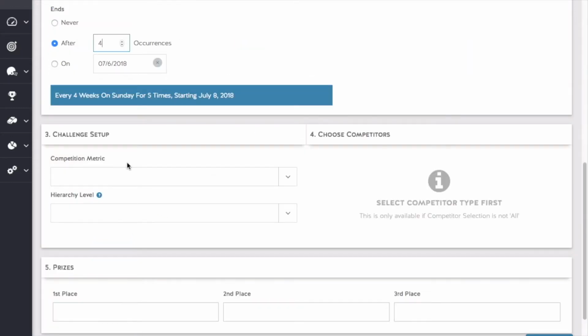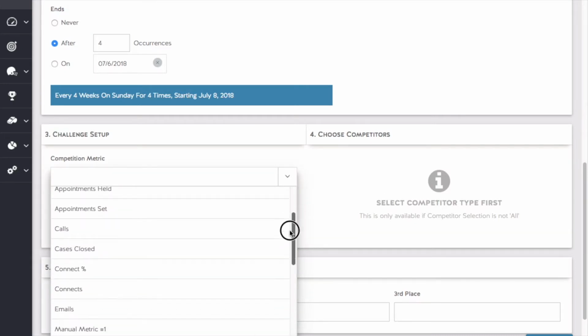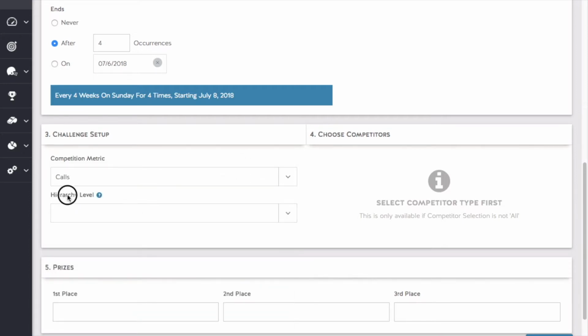Once the frequency and schedule of the competition is set up, all that remains is to define which metric this competition will take place based on. You can select any of your existing metrics from the competition metric dropdown. In this case, we mentioned that we'll want to run a calls competition. So we can search for the calls metric, and then we can decide at what level we'd like to run this competition.